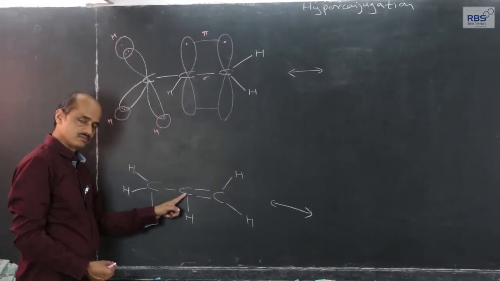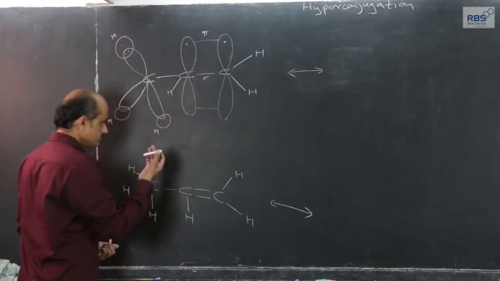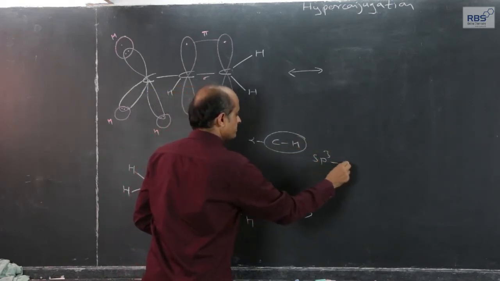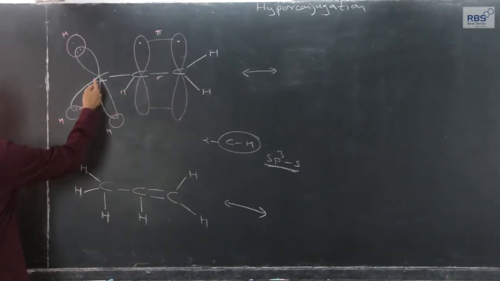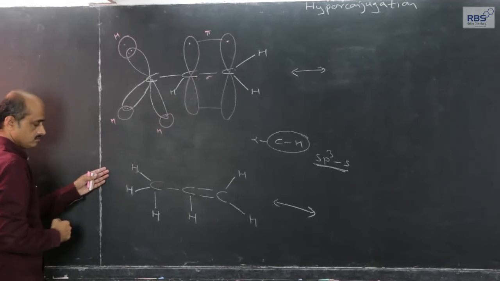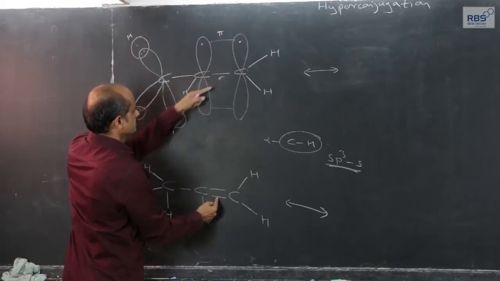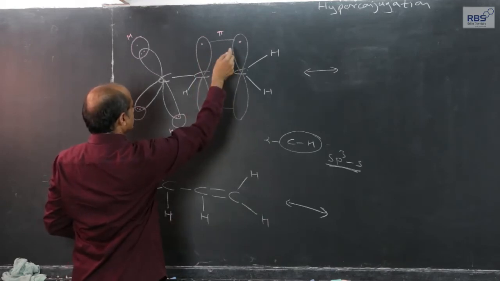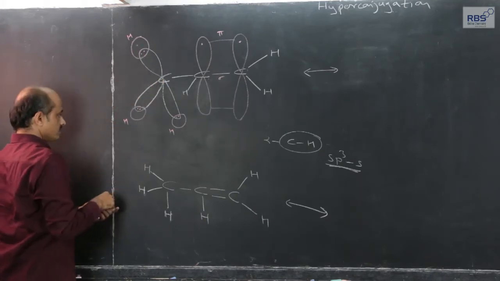The carbon which is attached to the double bond at the sp2 carbon has the alpha CH bond, with sp3-s type of overlapping. This is the requirement, and such an alpha CH bond is present in propene. I have represented propene in this fashion: sigma bond and pi bond, pp parallel, with opposite spin electrons represented by dots, and this is the methyl group with sp3 CH bonds.